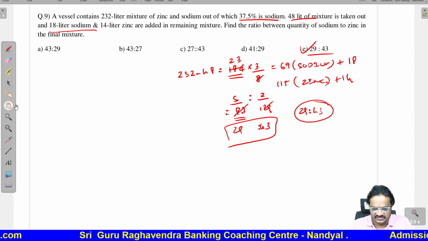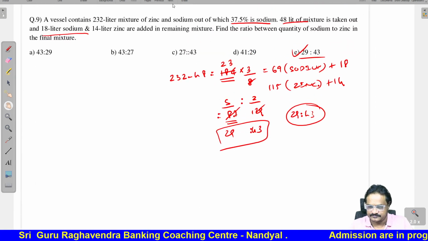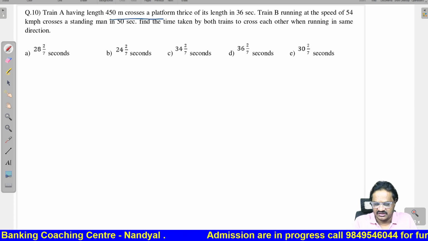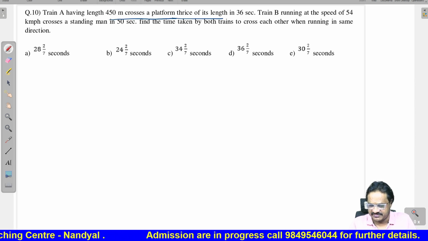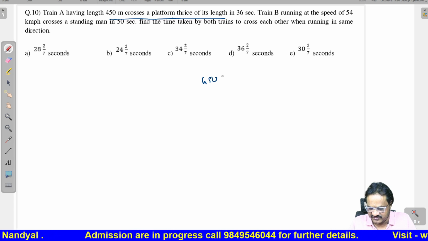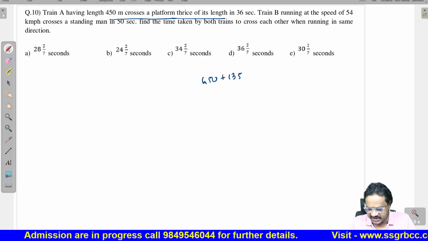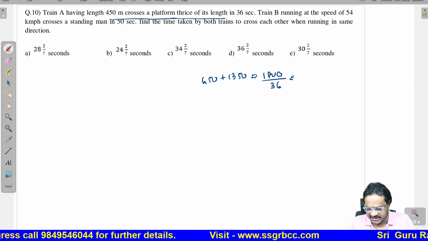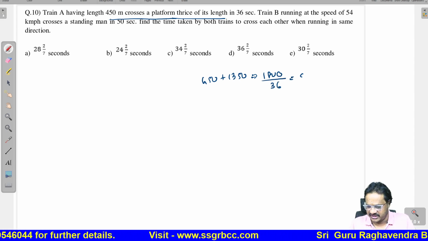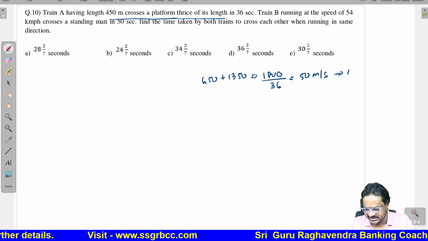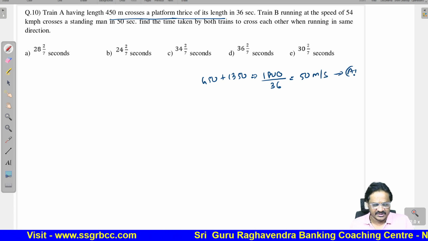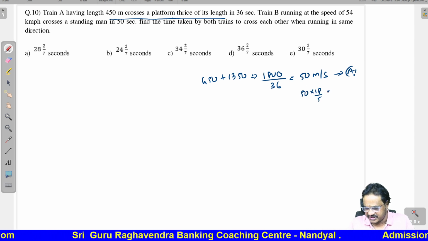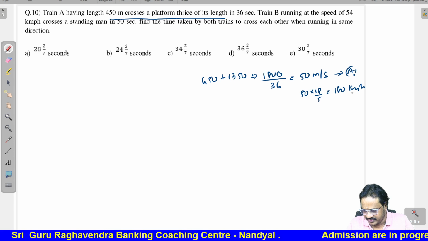Next question, question number 10. A train having 450 meter length crosses a platform thrice its length. So train length is 450, platform length will be 1350 because it is thrice. So total it will be 1800. It is crossing in 36 seconds. So therefore we will get 50 meter per second. This is the speed of train A. If you convert into kilometer per hour, it is 180 kilometer per hour.